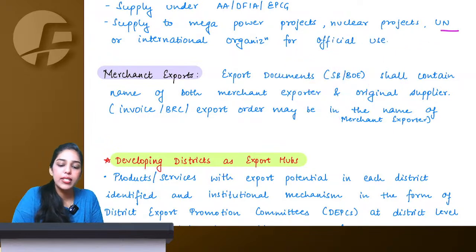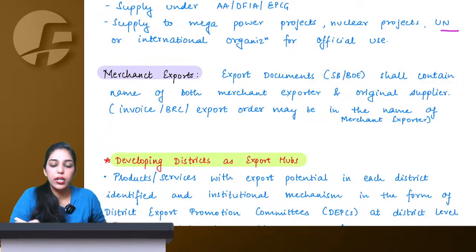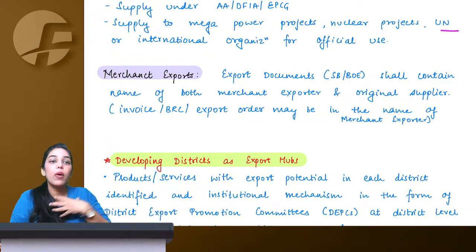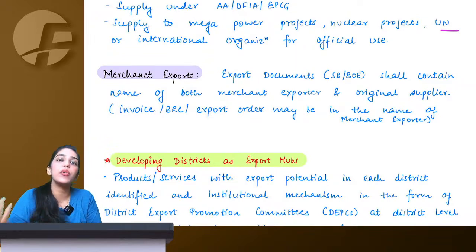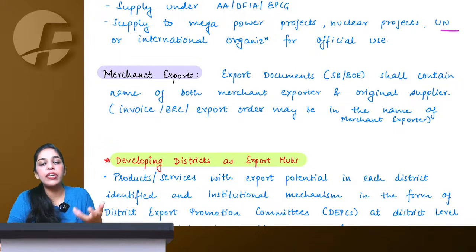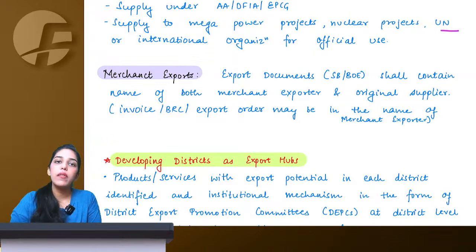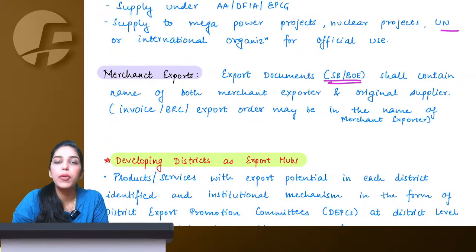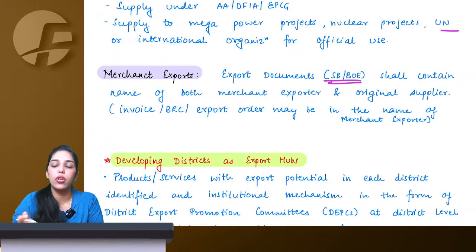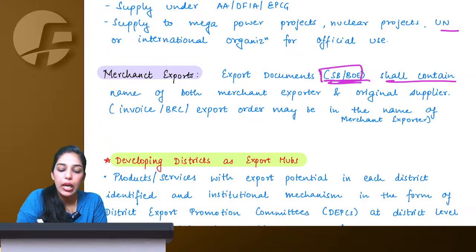Now your government is saying the ultimate manufacturer will get benefit, because my objective as an ultimate manufacturer was to export. I was not interested in getting involved in all the export procedures. Hence I found someone who would ultimately export it. So your government is saying that we will give all of those benefits to the manufacturer only if the shipping bill or bill of export, means the main export document, contains name of both.